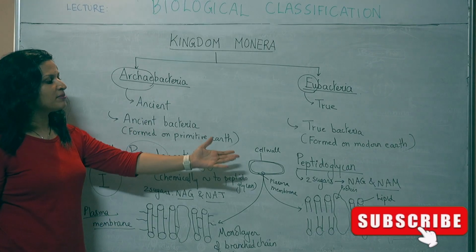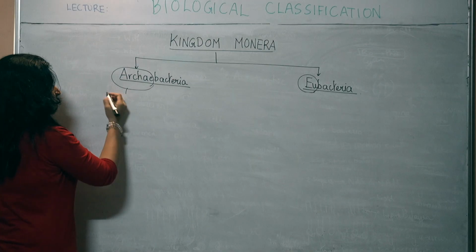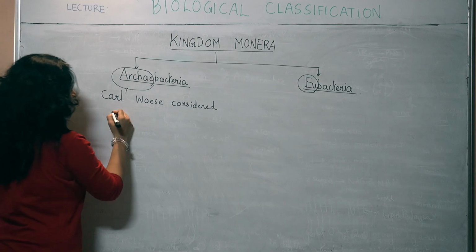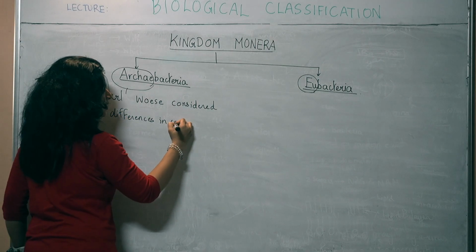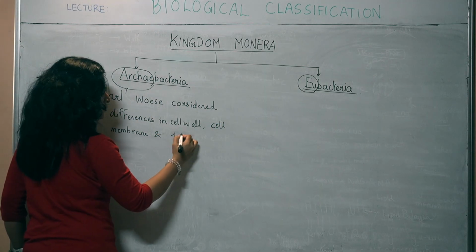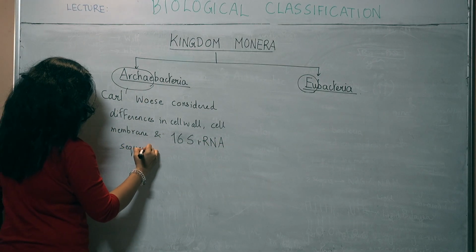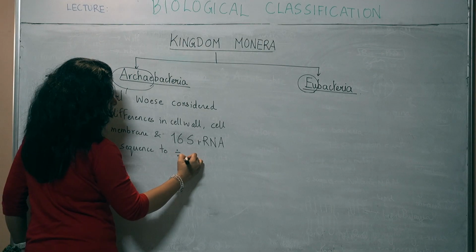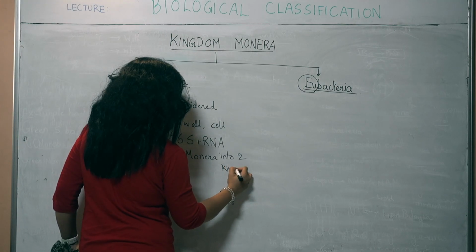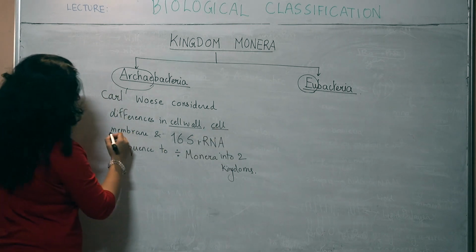Look at the differences between archaebacteria and eubacteria in terms of cell wall and plasma membrane. Carl Woese, you can make a point, Carl Woese considered differences in cell wall, cell membrane and 16S rRNA sequences to divide Monera into two kingdoms, out of which cell wall, cell membrane, I told you the differences.